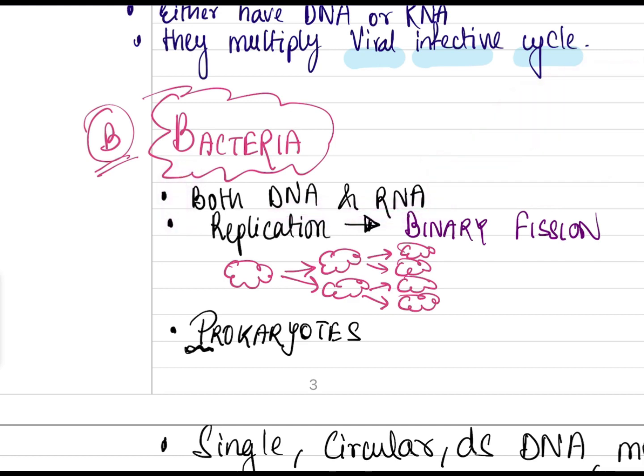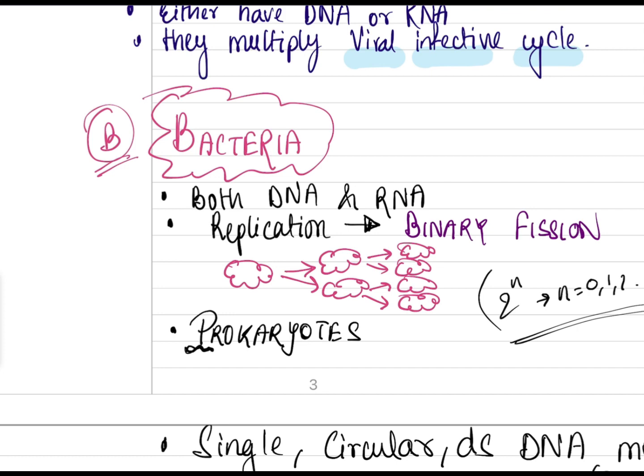Replication is by binary fission, meaning one divides into 2, then 4: 1, 2, 4, 8, 16, 32. The formula is 2 to the power n, where n is 0, 1, 2 and so on.